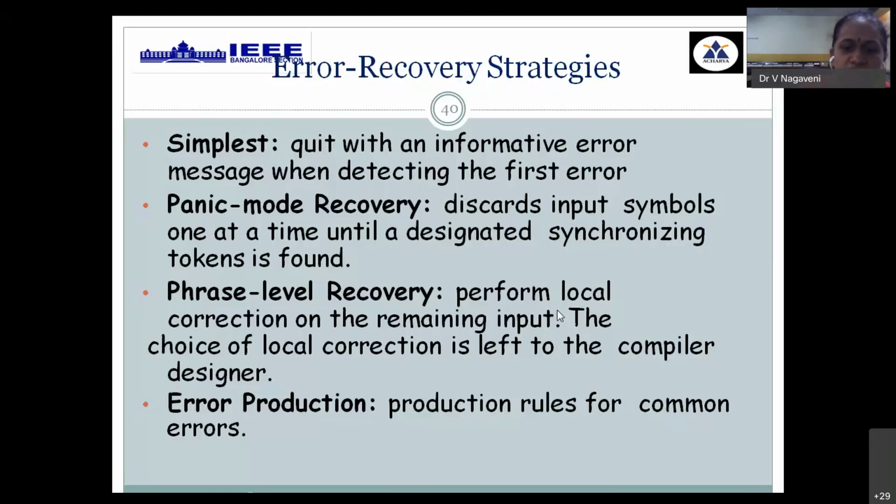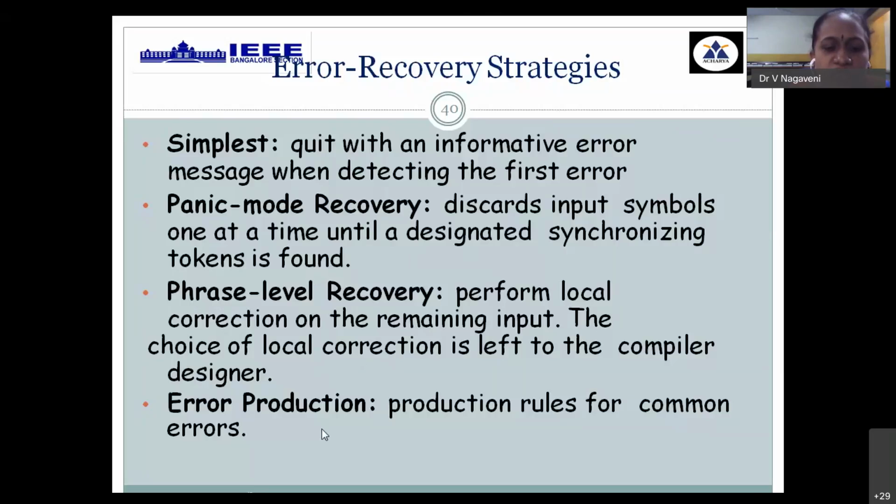The second approach is to keep on deleting n number of tokens until you are able to perform some local correction by yourself. That is called phrase level. Wherever you are required to insert a comma, then insert it. Wherever you want to delete a semicolon, that can be deleted. Wherever you want to transpose a few adjacent characters, that can be done. All these kinds of local corrections can be done in this phrase level.